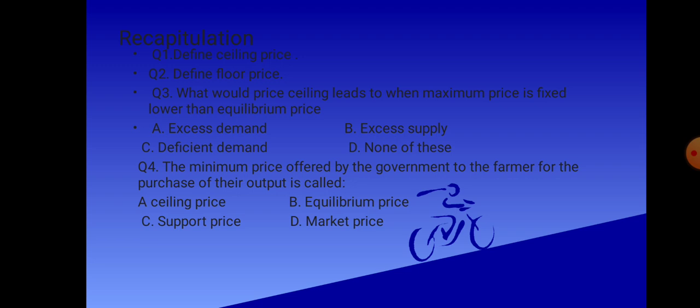Next question, what would price ceiling lead to when a maximum price is fixed lower than equilibrium price. Options are excess demand, excess supply, deficient demand, none of these. Answer is excess demand. Last question. The minimum price offered by the government to the farmer for the purchase of their output is called. Options are ceiling price, equilibrium price, support price, market price. Answer is support price. Now revise your chapter thoroughly.